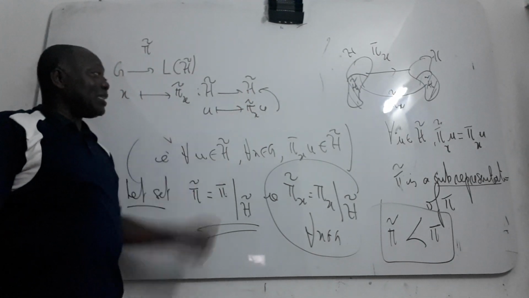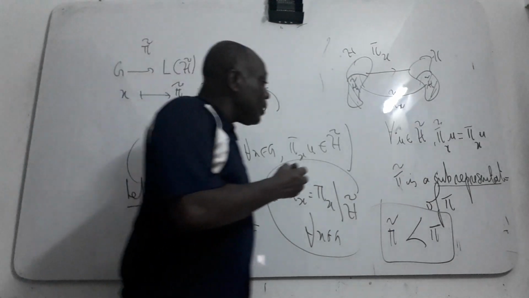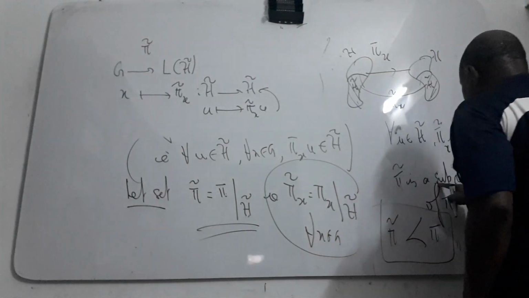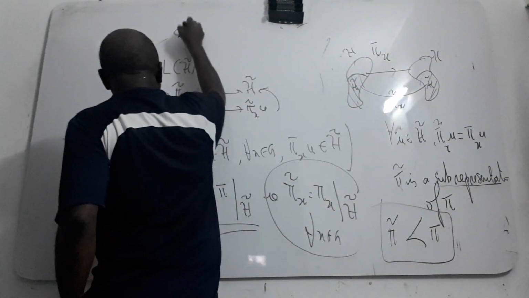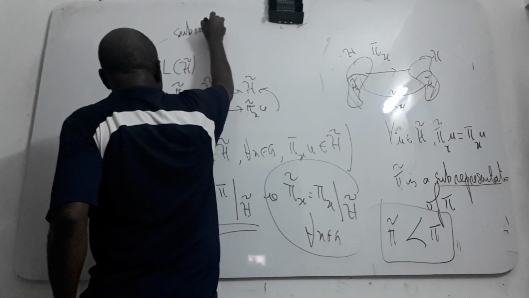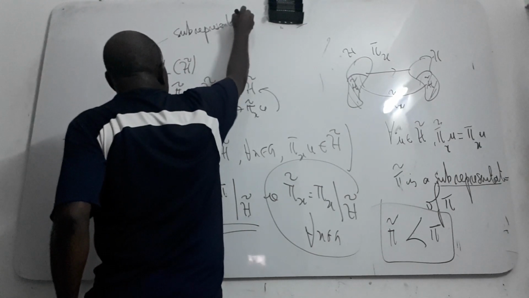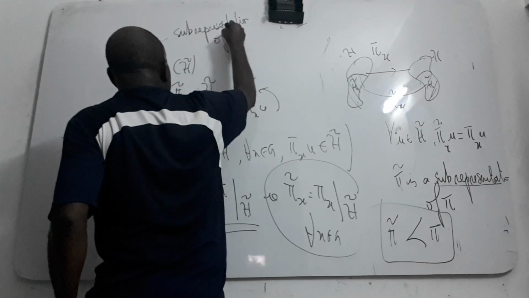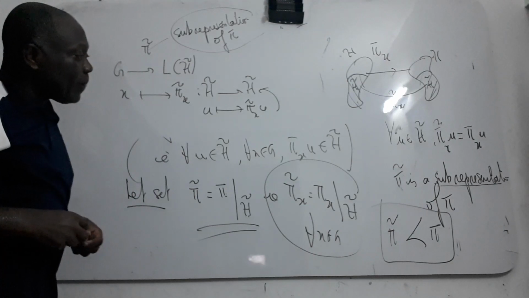So this one is inside. It is only a sub-representation. This is a sub-representation of pi. Okay.